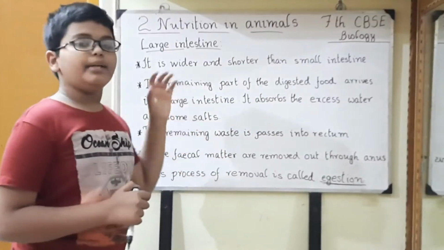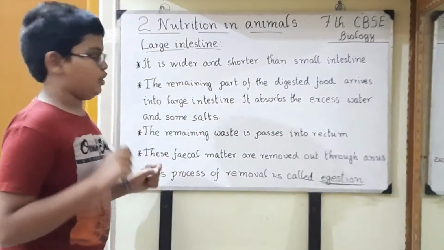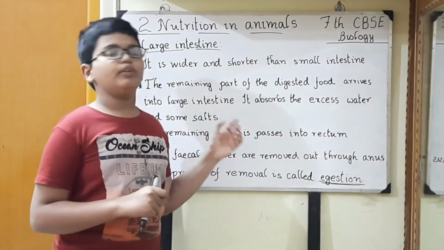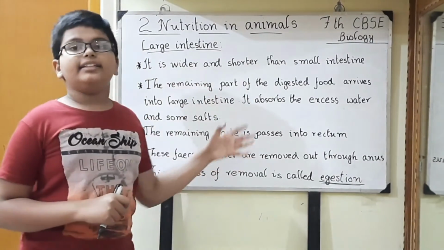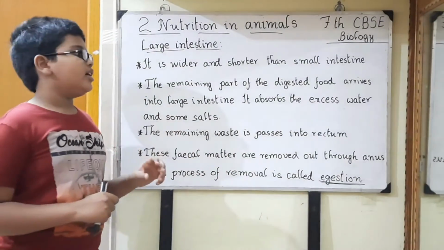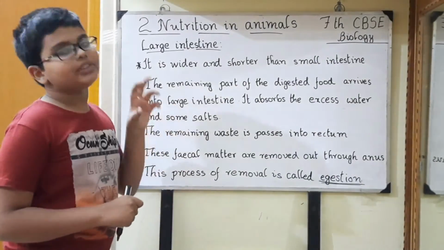So, the remaining part of the digested food arrives at the large intestine, right? And what is the function of the large intestine? The large intestine absorbs excess water, and it also absorbs some salts.